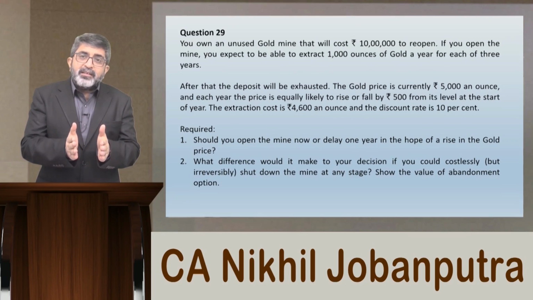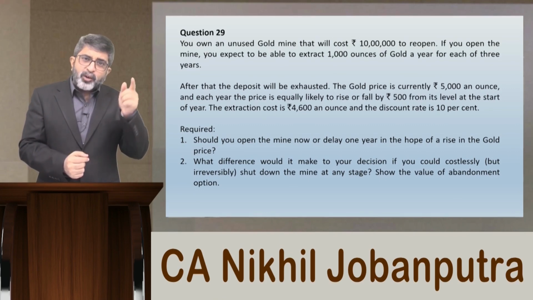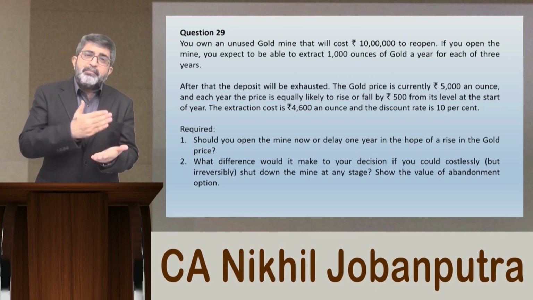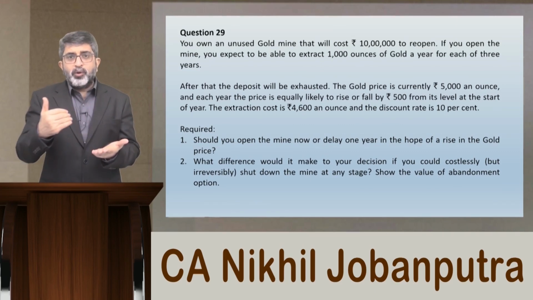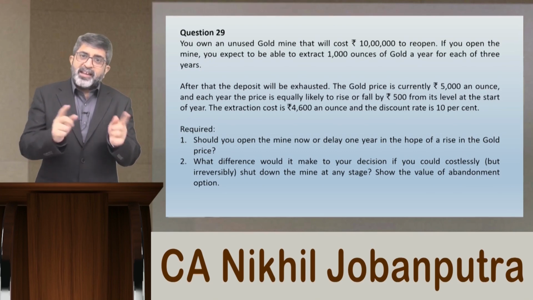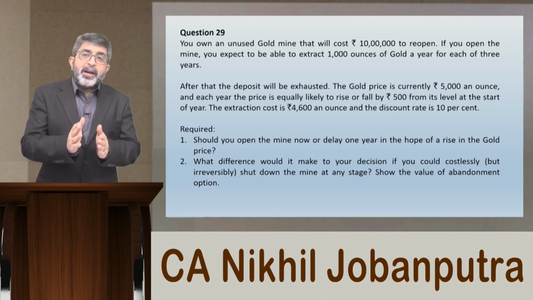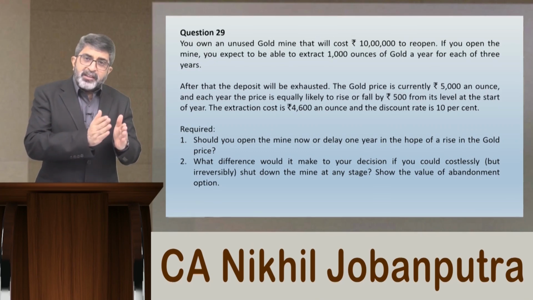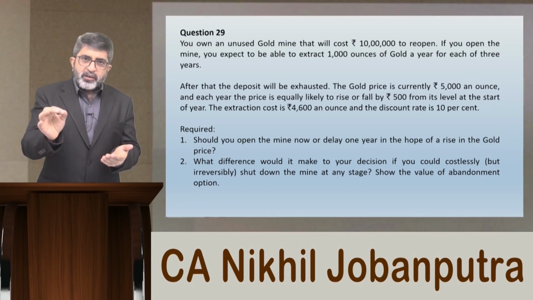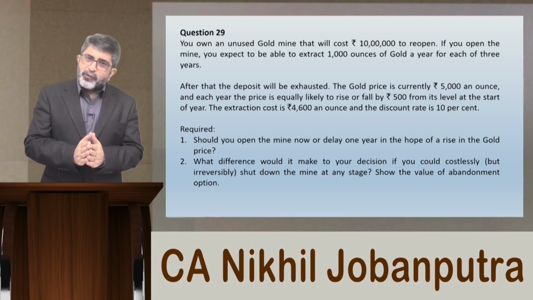The price can change at end of each year. It is equally likely that the price may rise or fall by rupees 500. So what is 5000 now can become either 5500 or 4500 in 1 year time. Then from each of those two nodes, the price can further rise or fall because the probabilities are for independent situations. That means what has happened in the previous year, independent of that, again on a fresh basis from any point, from any node in your decision tree diagram, the price may rise or fall.